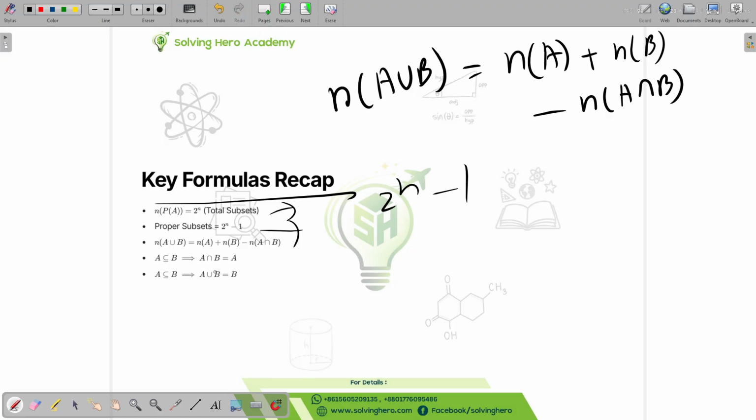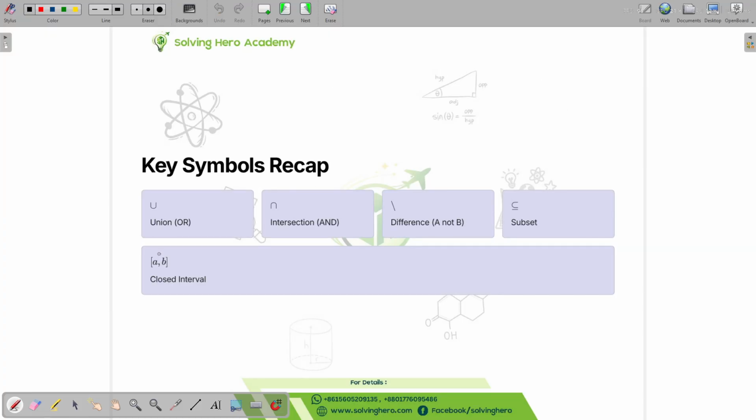Okay, so we can also see the proper subset. What do these things mean? A is a proper subset, that means A union B is A. I think they made a mistake here. Yeah, let's just move on. So this means union or intersect and difference. Difference or minus are the same thing. A minus B or A difference B, they're the same thing.